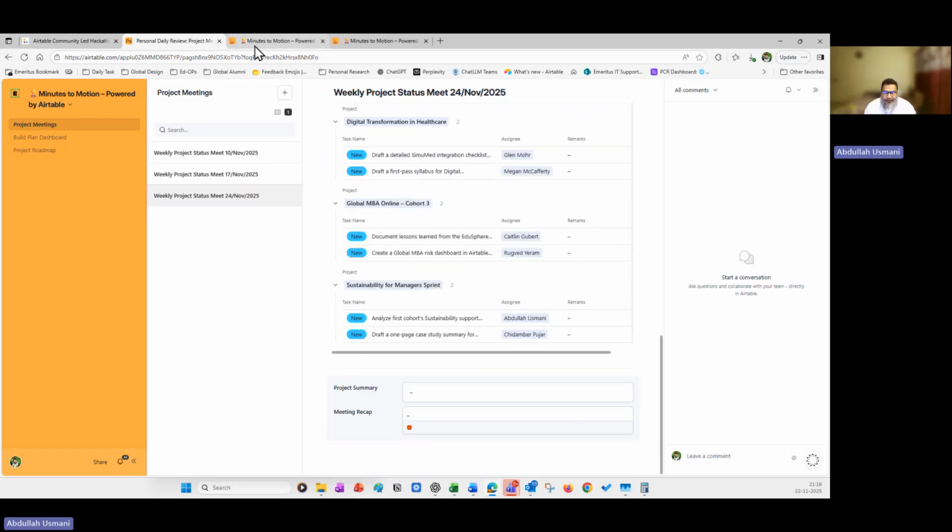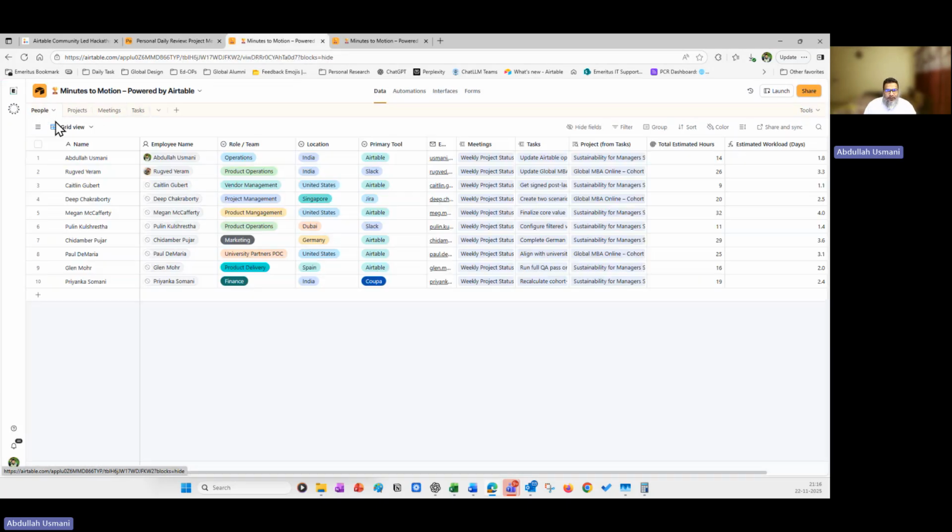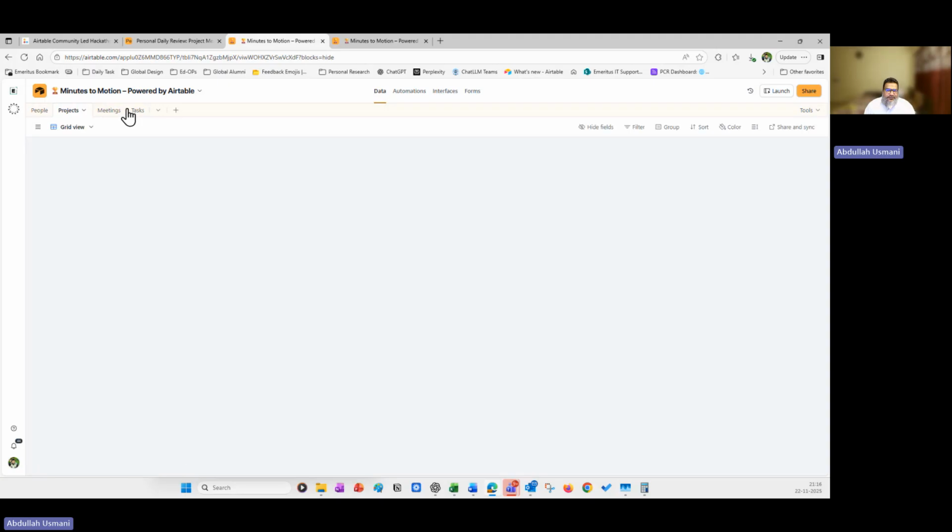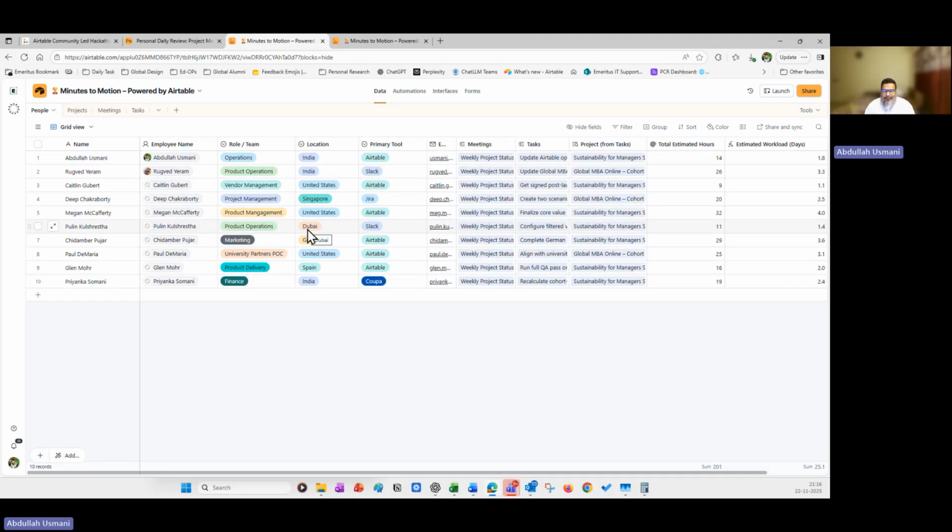Now, moving into the data layer, as you can see, I have four tables. One is people, projects, meetings, and tasks. People will contain all the minimal details like role and location, and connections or linked records to the meeting, task, and project. I have already included the estimated hours where I can track the workload itself.